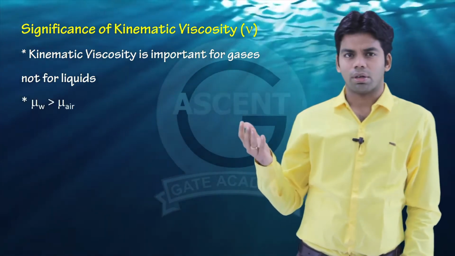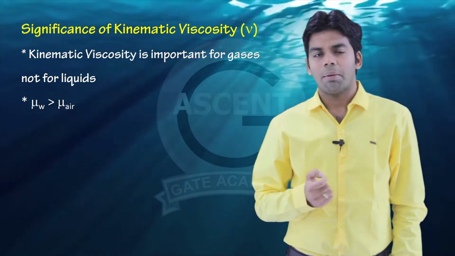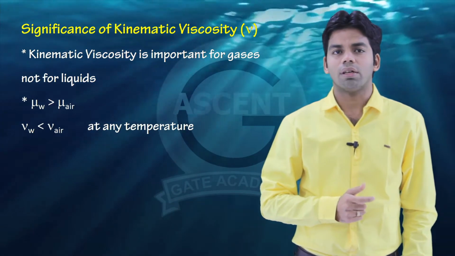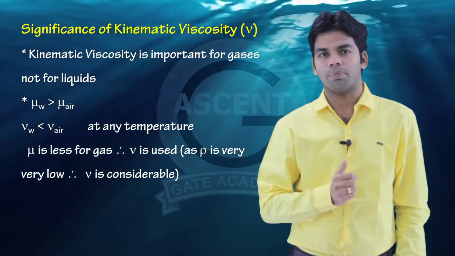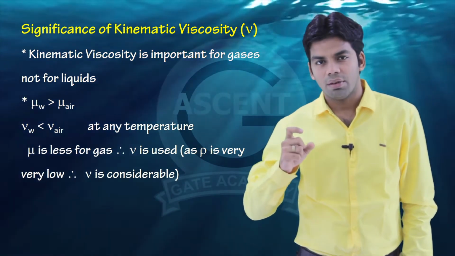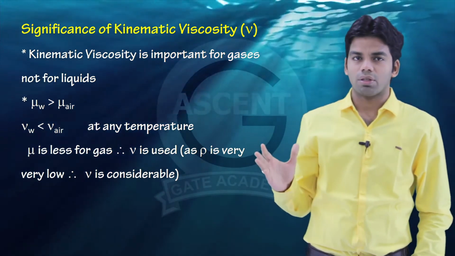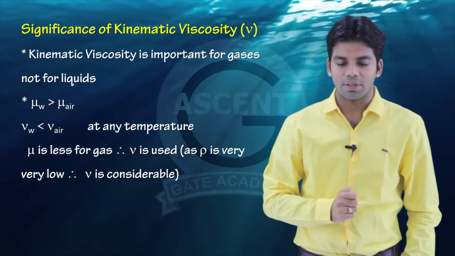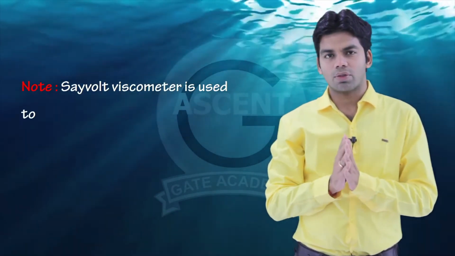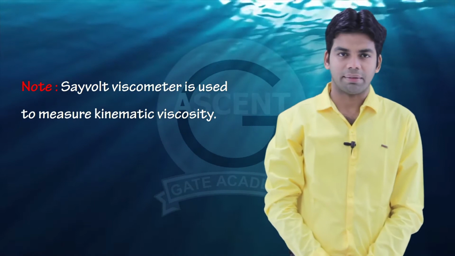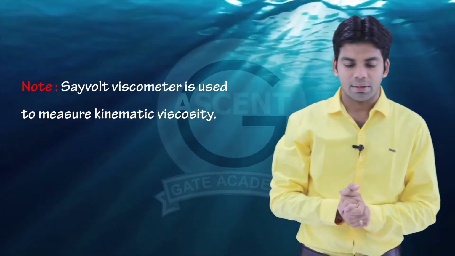So the mu, the dynamic viscosity of water is greater than the dynamic viscosity of air, but the kinematic viscosity of water will be less than the kinematic viscosity of air, since the density of water is more, and we are dividing the dynamic viscosity with density so as to get the kinematic viscosity. So the kinematic viscosity of water is less than the kinematic viscosity of air at any temperature. Now you can note one thing, that the Saybolt viscometer is used to measure kinematic viscosity.